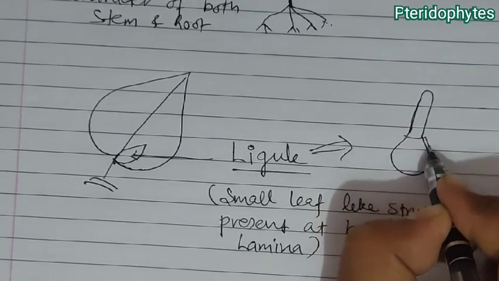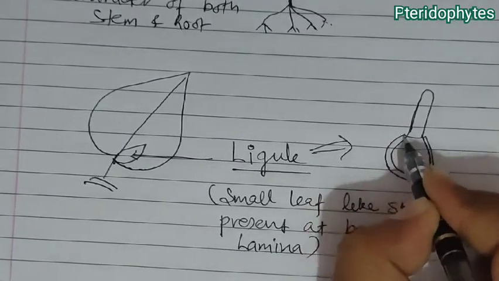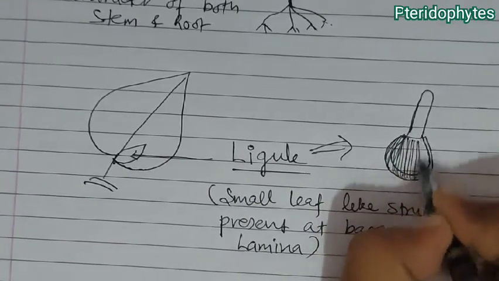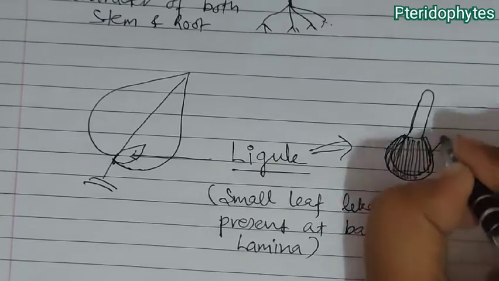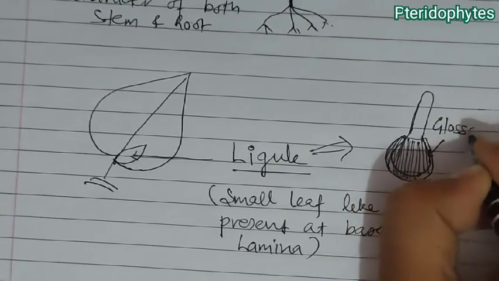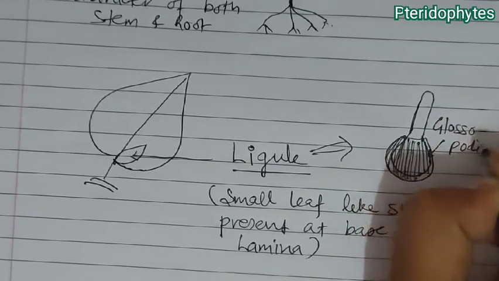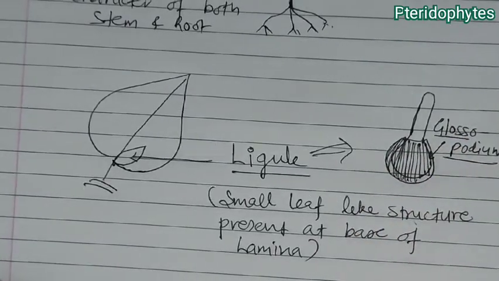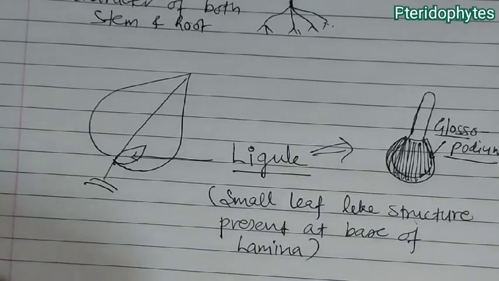The base of this ligule is covered by a structure known as the glossopodium, which covers the base of the ligule in a sheath form.